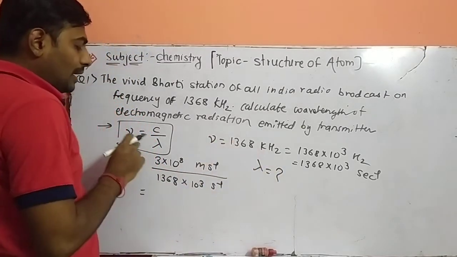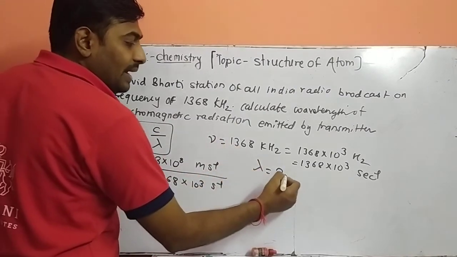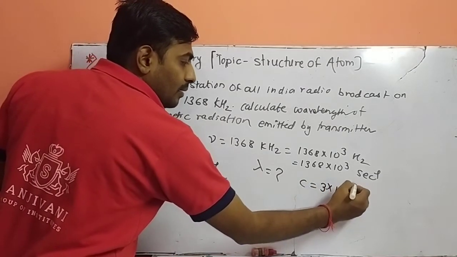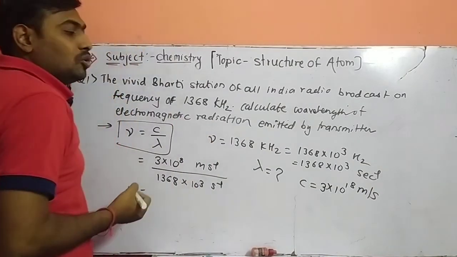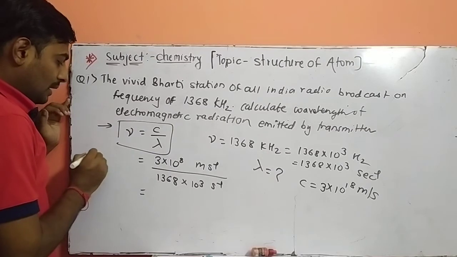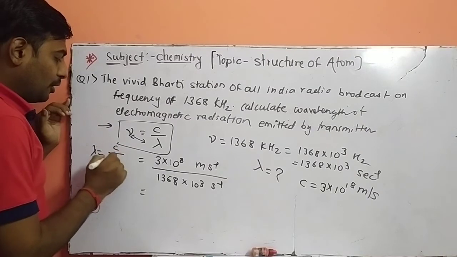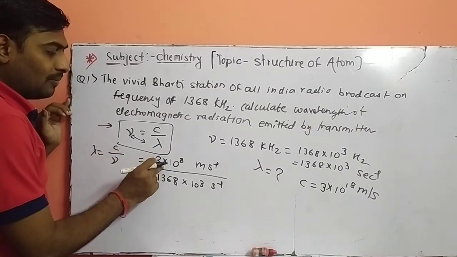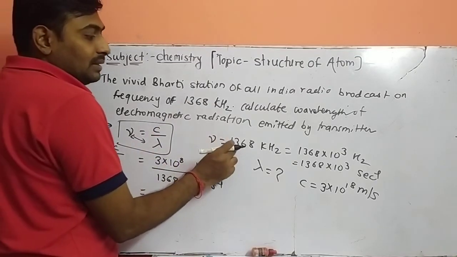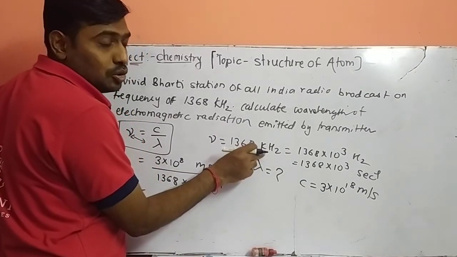We know that nu is equal to c upon lambda. What is c? C is the velocity of light, 3 into 10 raised to 8 meter per second. Just substitute the value. Rearrange the formula for lambda. Lambda is equal to c upon nu. And frequency is given as 1368 kilohertz. In terms of hertz, kilo means 10 raised to 3.